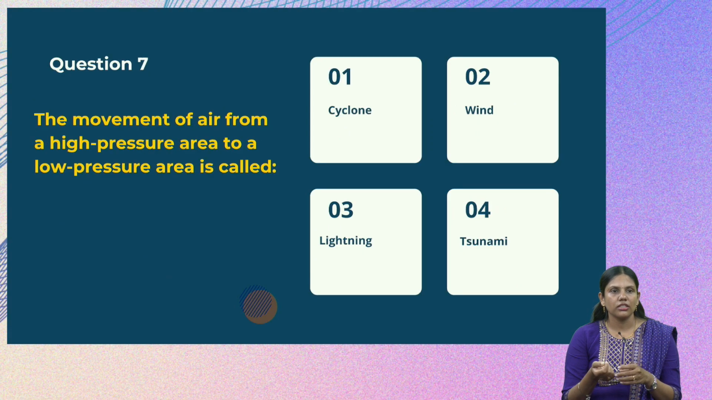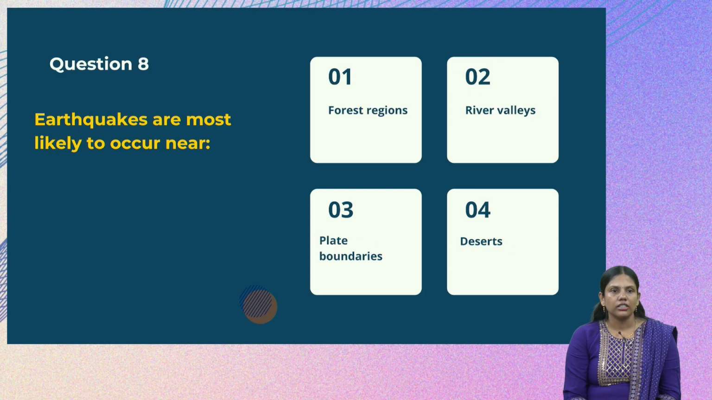Now the next question is, the movement of air from a high pressure area to the low pressure area is called, you might have already got the answer, that is wind. It has nothing to do with cyclone, lightning or tsunami. The answer is wind. Now the next question, earthquakes are most likely to occur near forest regions, plate boundaries, river valleys and desert. Already you might have guessed the answer for this also. It is plate boundaries, because earthquakes are caused mostly by the movement in the tectonic plates. So that is the correct answer, plate boundaries.